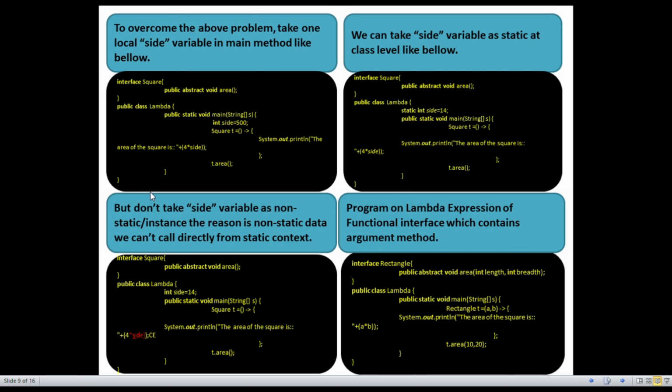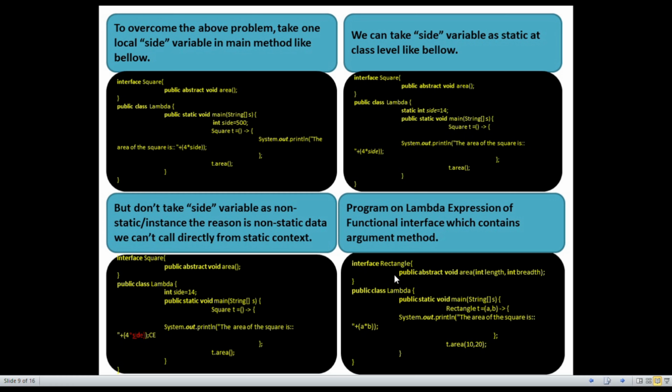To overcome this problem, the first step is using an instance variable, meaning a local variable. You see int side equal to 500. Then in the second example, you see using a class level variable, static int side equal to 40, not using only int side equal to 40. If you use that, then the compiler gives a compile time error, because the side is an instance variable, not stored at class level. It's stored in the heap area.